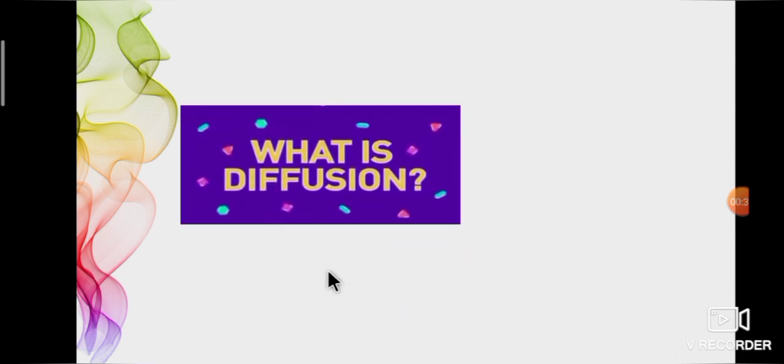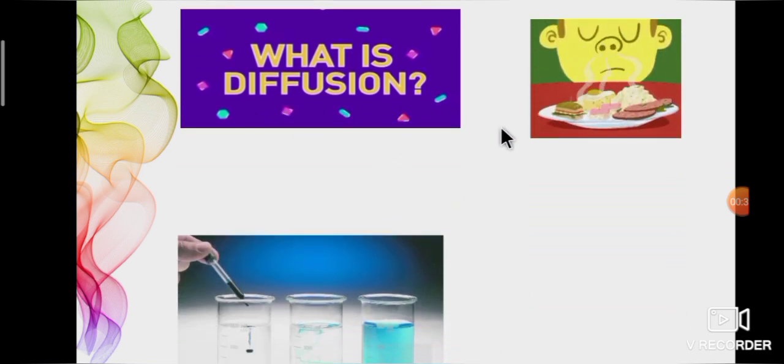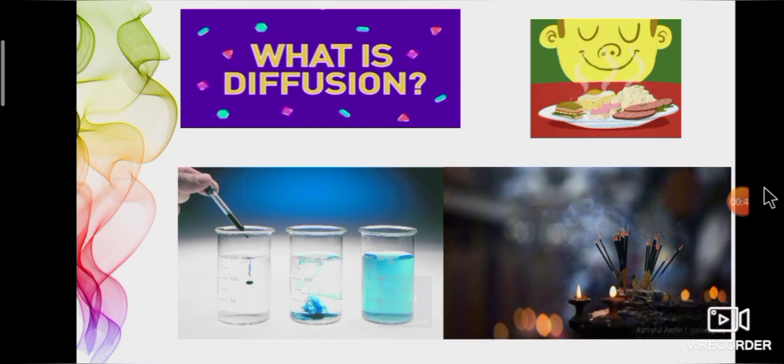Have you ever heard the word diffusion? What is diffusion? Diffuse means spread over an area. We will find that from some examples. When you return from school in the evening, you must have smelled the nice odor of your mother's spicy tiffin. How are you able to get the smell? The vapors of the cooked food come out because the forces of attraction between the particles in a gas or vapor are very weak. So when you breathe, you feel the smell of the food.